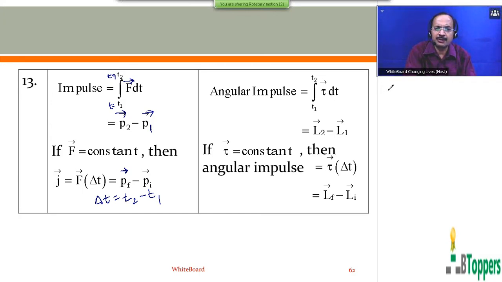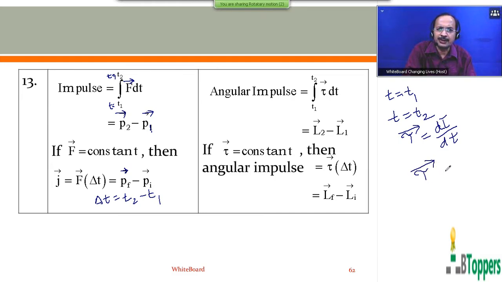So the angular impulse given to the body, if the impulsive torque acts on the body between the two instants of time t equal to t1 and t equal to t2, is given by integral tau bar dt from t1 to t2. That can be shown to be equal to the change in the angular momentum, because as I discussed earlier, the external torque on a rigid body in pure rotational motion can be written as the time rate of change of angular momentum.